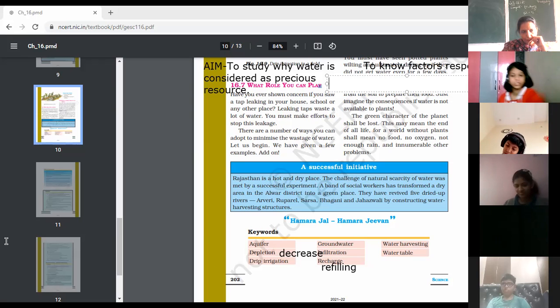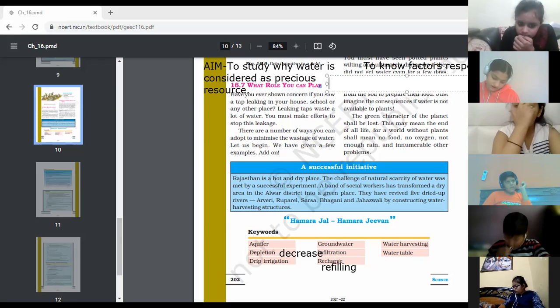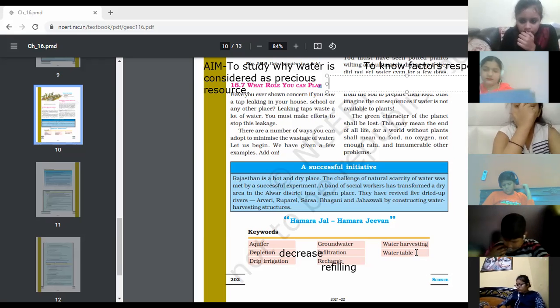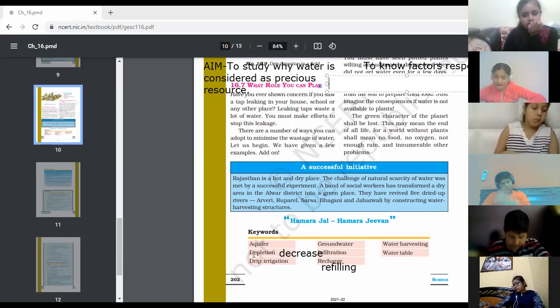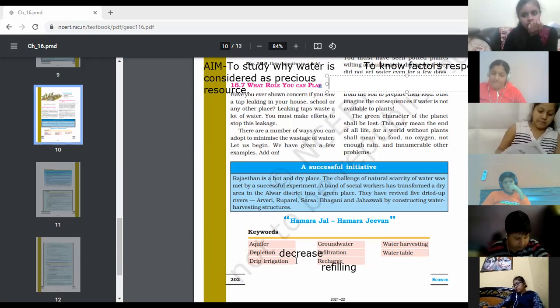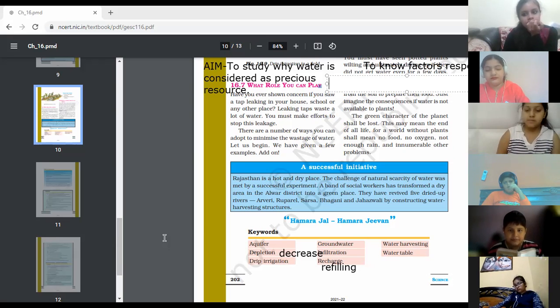Sejal, you did find the answer. Can you tell the page number? Ma'am, 197. 197. So everybody has got the meaning of this water table? Yes, ma'am. Okay. So children, these are the words. And side by side, if we are reading the chapter and we get more words, then we'll go for that also. If you find any other words, you may tell.